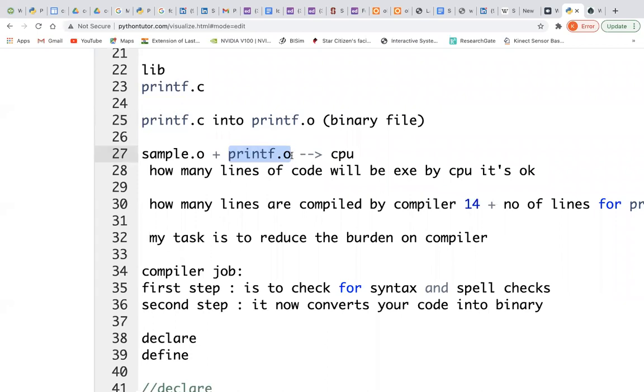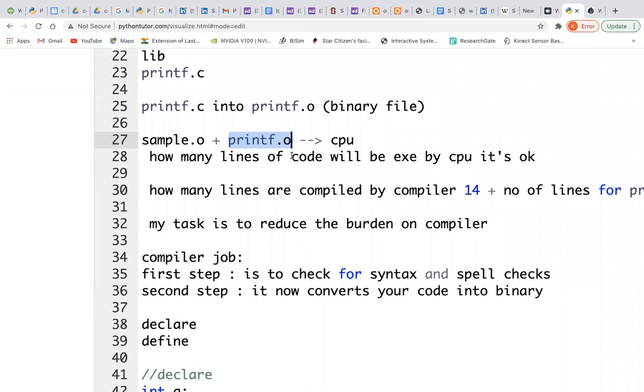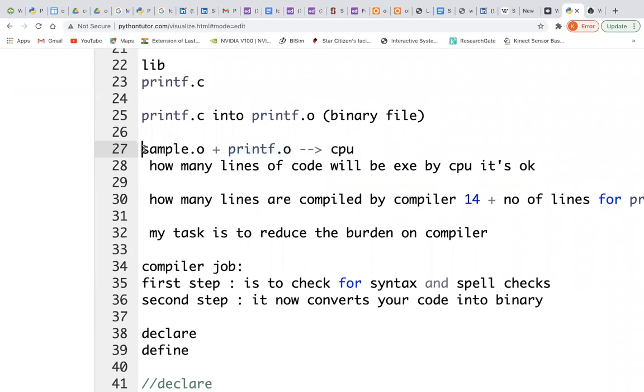So the compiler makers, if they are giving you libraries, already convert every standard useful function from the library into binary code, and they attach the binary code with your library. So the compiler only converts your sample.c into sample.o, which is your program, and attaches the already converted binary code. So it doesn't do any compilation. This is the best part they have done.